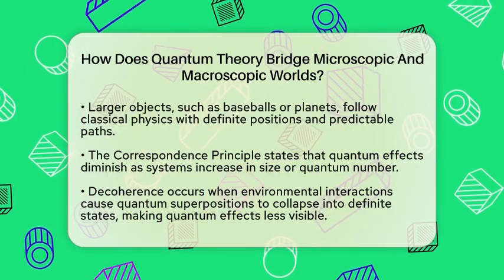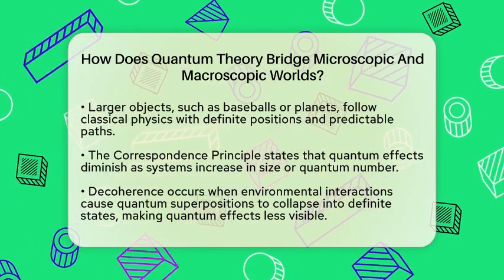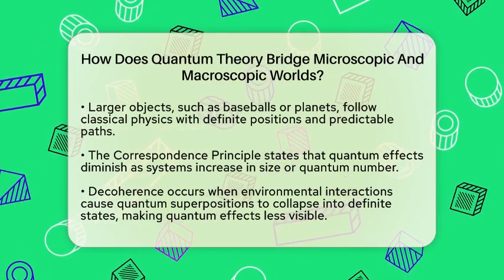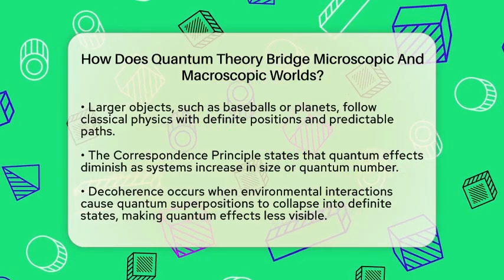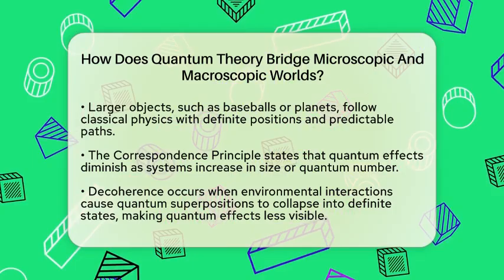One key idea is called the Correspondence Principle. It suggests that quantum effects become less noticeable as systems grow larger or have higher quantum numbers. Basically, the more particles involved, the more their individual quantum behaviors average out, making the object appear classical.